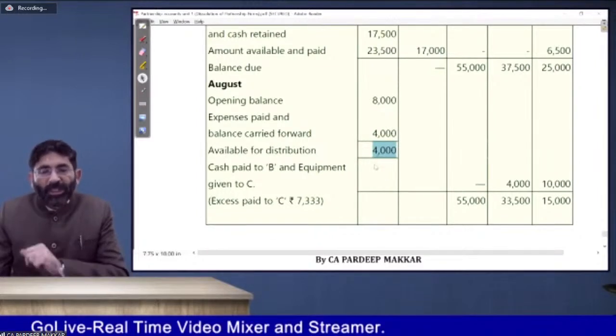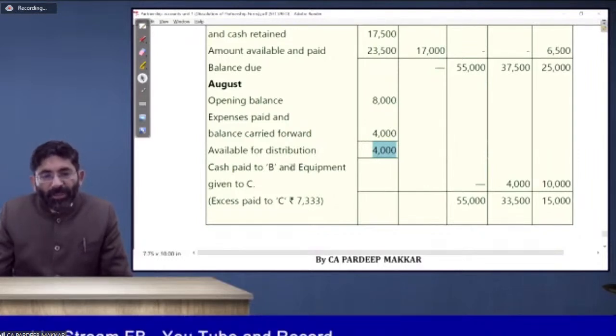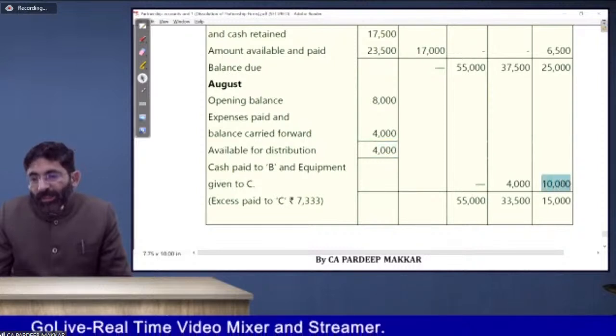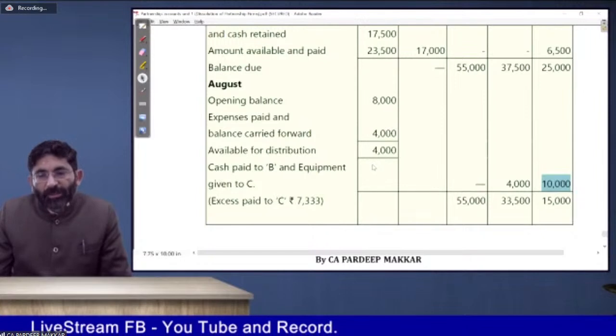But before that, there is an important point. Here B comes, cash paid to B, and here C comes to us. He said, I need an equipment of 10,000. Now he is interested to get the equipment. He is not interested to get the cash.